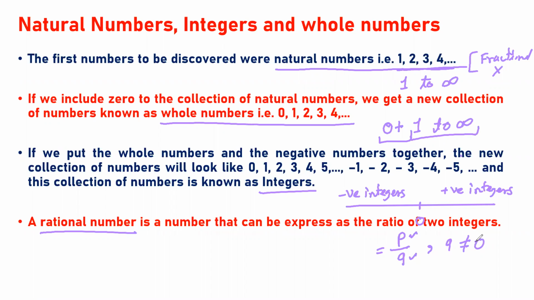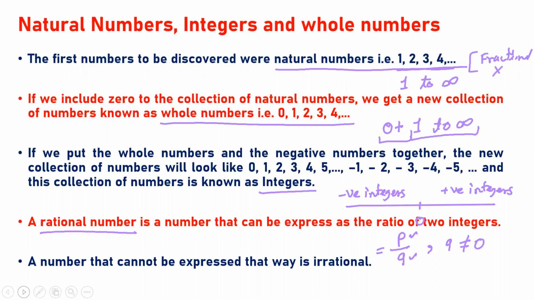A rational number is a number that can be expressed as the ratio of two integers. Am I clear? Now next will be irrational numbers. The number which cannot be represented as a rational number will be an irrational number, like root 2, like root 3, like pi. That we will see. So the next is irrational number, the number that cannot be expressed in P upon Q form. That time it will be called an irrational number. Please write it down.